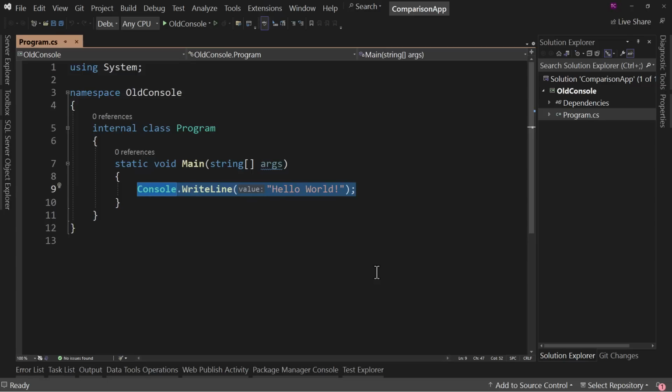And this is where we start new developers, or at least I do. I encourage people when you're first learning C# to learn in a console application because of its simplicity. So this is the place to start.